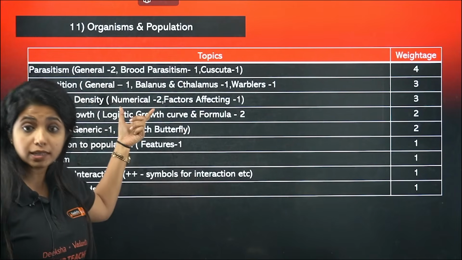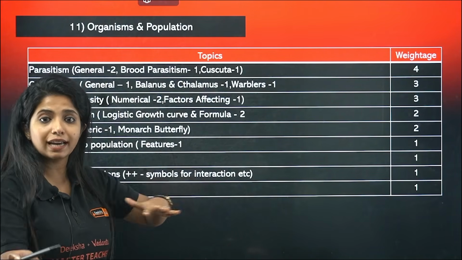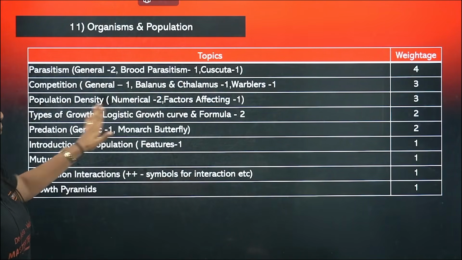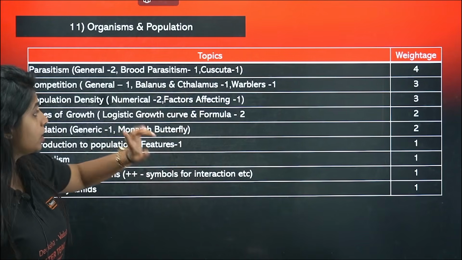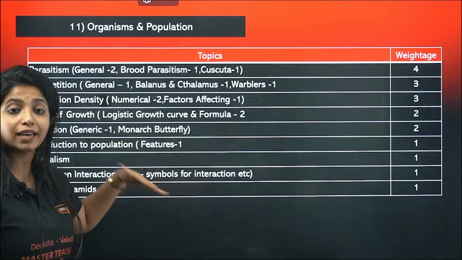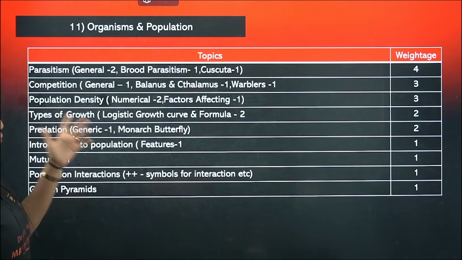Population density, numericals are there. Factors affecting it: natality, immigration, emigration, and all of it. Type of growth, logistic, and the formula. 2 questions have come from that itself. So that growth curve is important, logistic as well as the other one. Make sure you go through it.